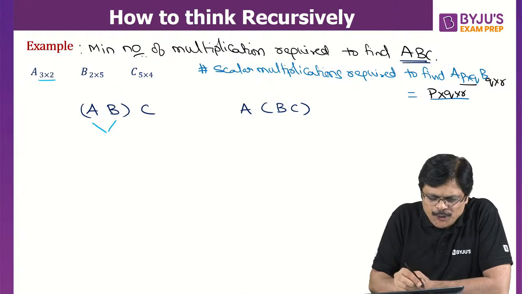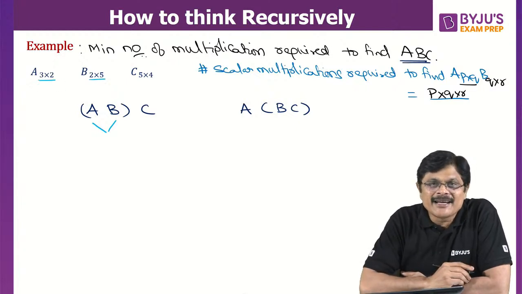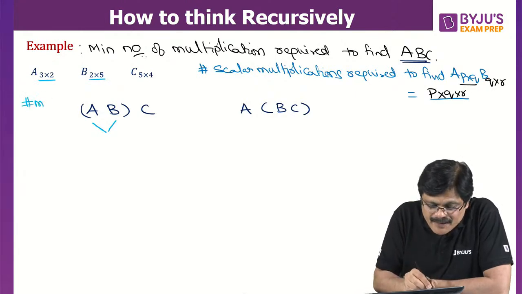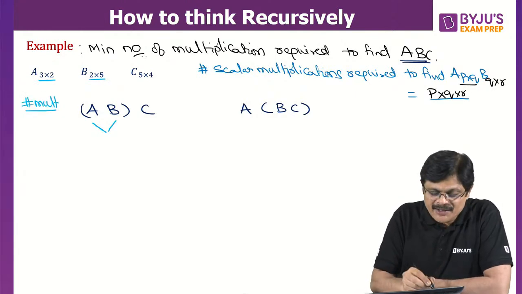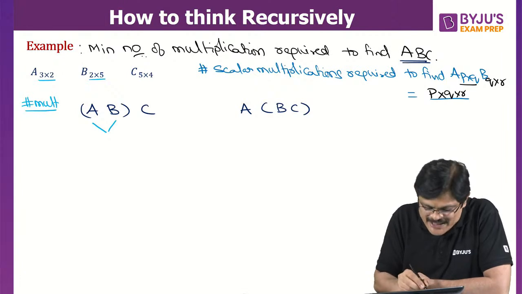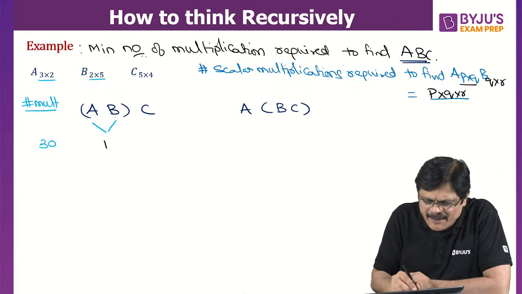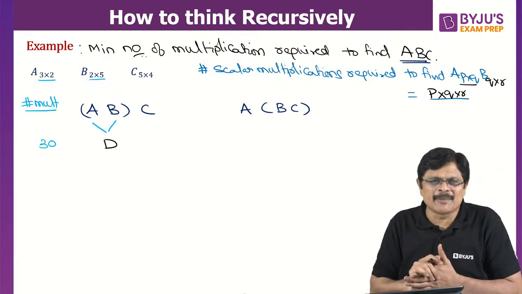Now, if you multiply AB here, how many multiplications are required? Because A is a 3 by 2 matrix and B is a 2 by 5 matrix. If you want to multiply AB, how many multiplications are required? 3 into 2 into 5. 3 twos are 6, 6 fives are 30 multiplications are required. Suppose the answer for this is some D matrix. We do not know, no? So I have just given some D matrix.